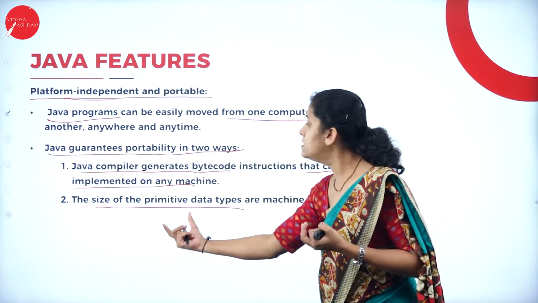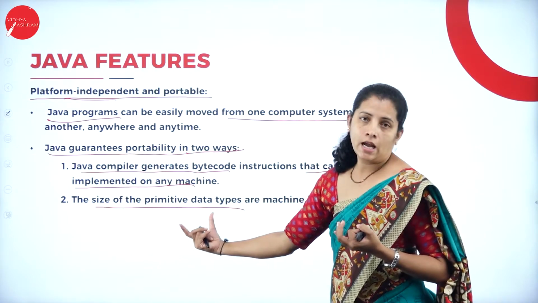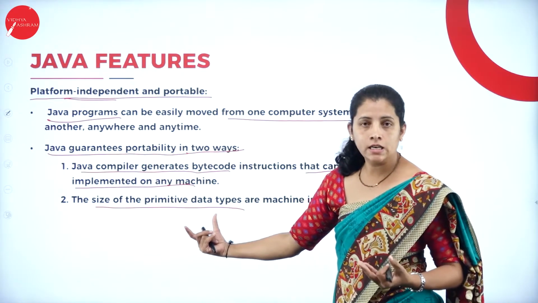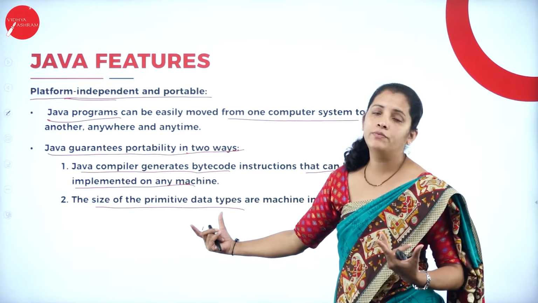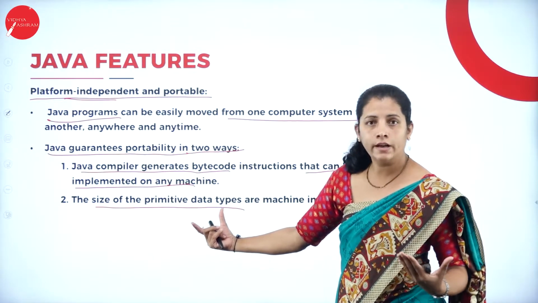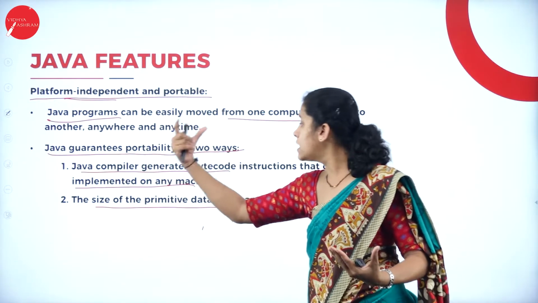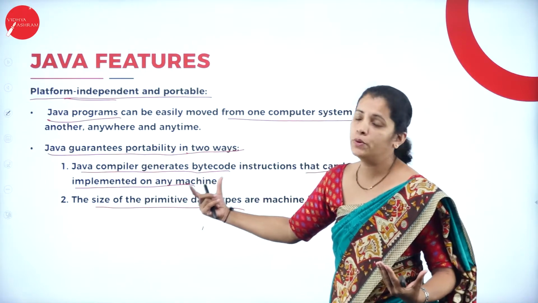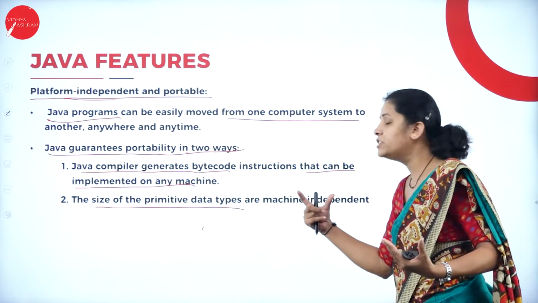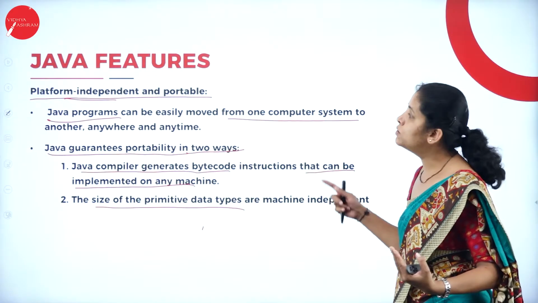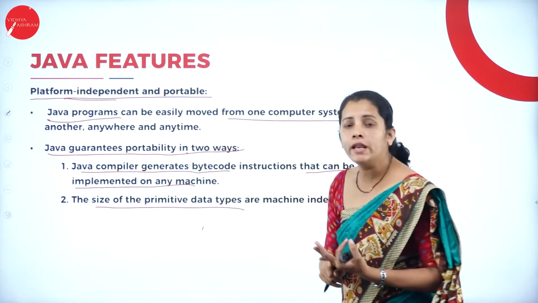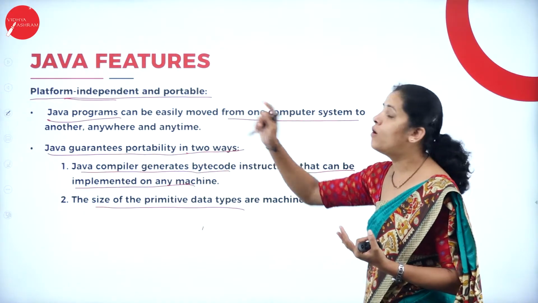So what are the primitive data types we have in general? That is int, float, character, etc. And the size of those primitive data types is machine independent. So this is one of the very important features of Java.